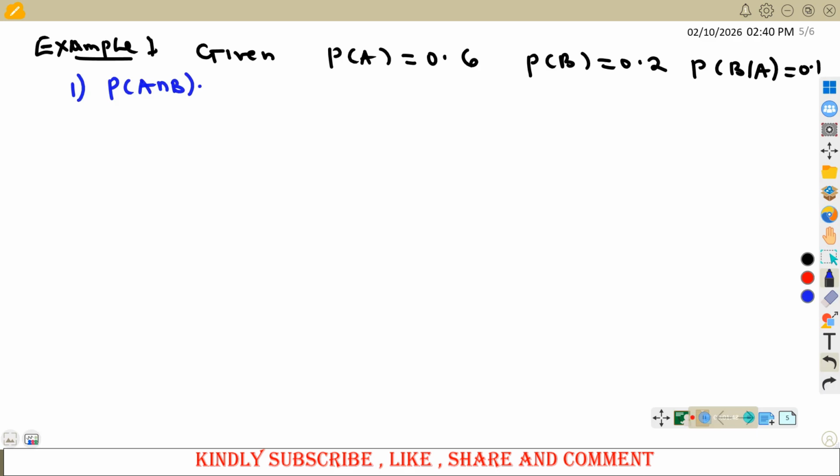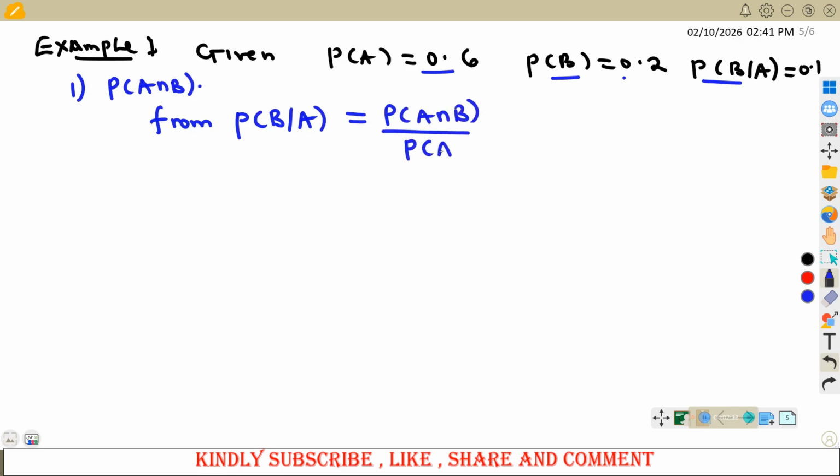Now, you begin by looking at the information given. This is probability of A. It can't be manipulated. Probability of B is already given, 0.2. So we cannot manipulate it further. But we have probability of B given A, which is 0.1. This can be manipulated because let us first consider probability of B given A. By definition, probability of B given A is same as probability of A intersection B divided by probability of A. This is by definition. Here they have not specified whether A and B are independent events or mutually exclusive events.